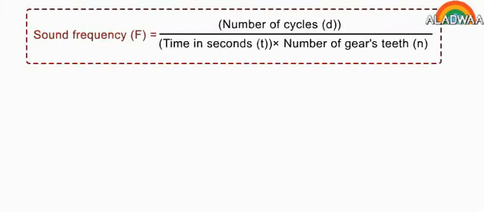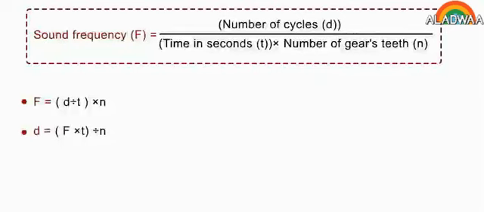Sound frequency equals number of cycles over time in seconds times number of gear teeth. Frequency equals number of cycles divided by time times number of gear teeth.